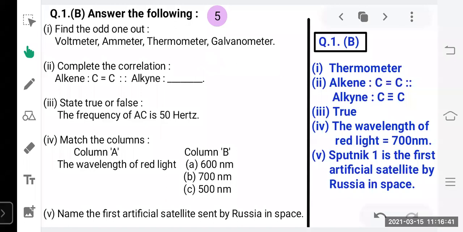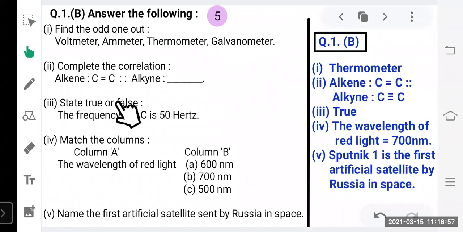That's it. Second, complete the correlation. Alkene, it has carbon-carbon double bond. Alkynes, they have carbon-carbon triple bond. So you have to write down the full correlation here in this way. There was no space, so I used 2 lines. You have to continue in the same line.